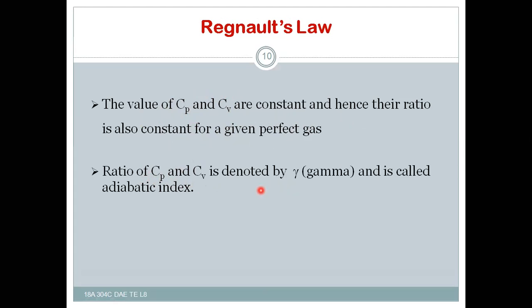Cp by Cv is equal to gamma, the adiabatic index. So far we have discussed three main perfect gas laws: Avogadro's law, Joule's law, and Regnault's law.